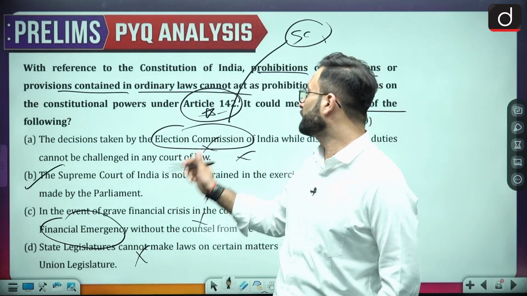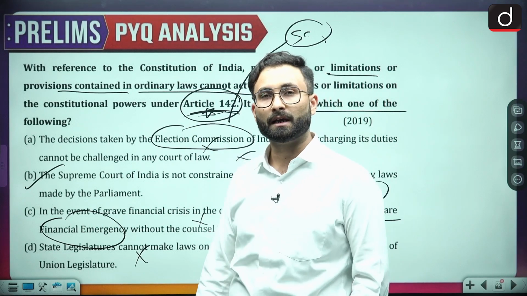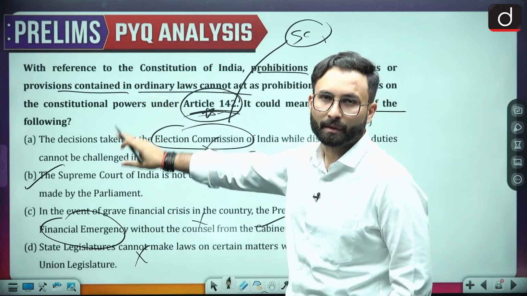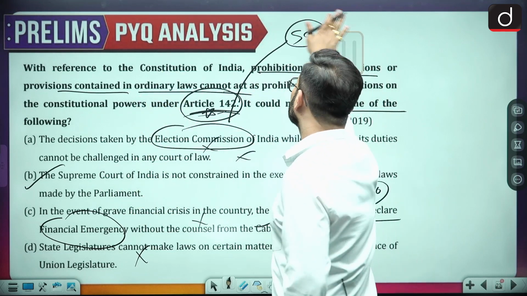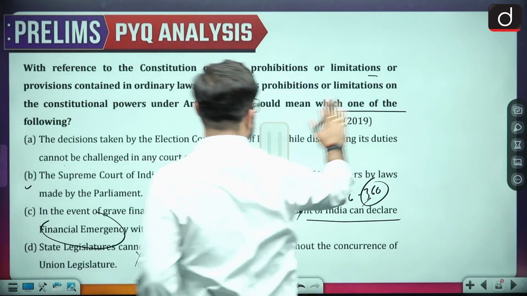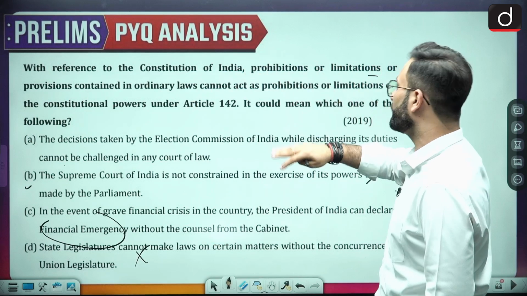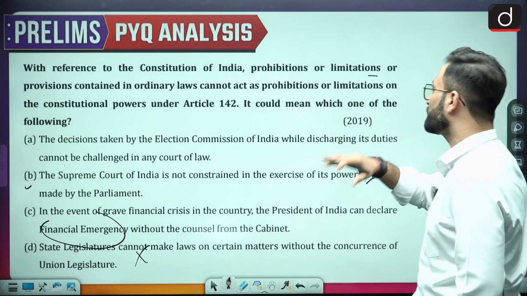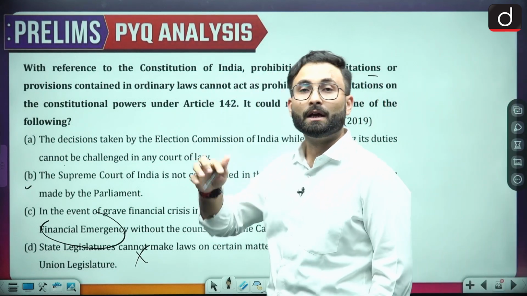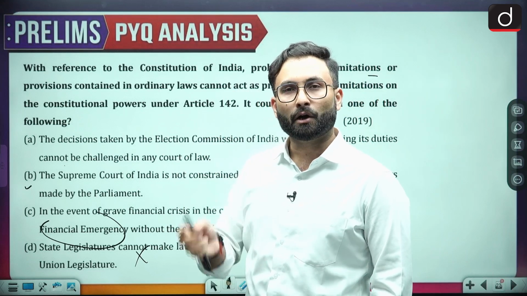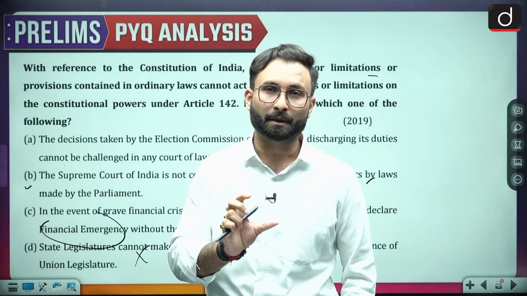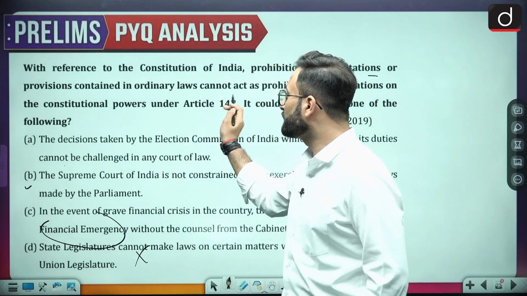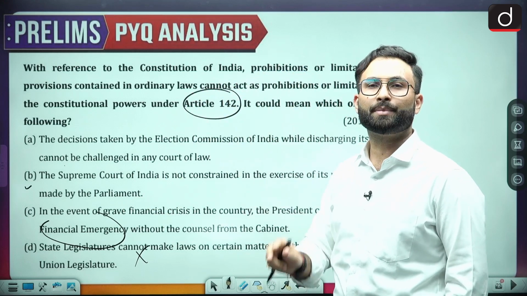Now, just one hint: Article 142 that has been mentioned over here, you know that Article 142 is related to the Supreme Court. You don't even know what the matter behind that is, but still that is the logical thinking which you should have in the examination. If you look at the terminology of this particular question, with reference to the Constitution of India, prohibition or limitation or provision contained in the ordinary law cannot act as a prohibition or limitation on the constitutional power under Article 142. Now this is confusing in itself. If a question is big enough, or is posing some kind of confusion, I would tell you that there is some kind of hint hidden in the question itself. That is why PYQ analysis becomes important.